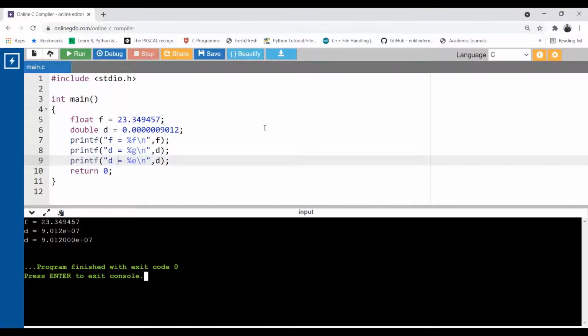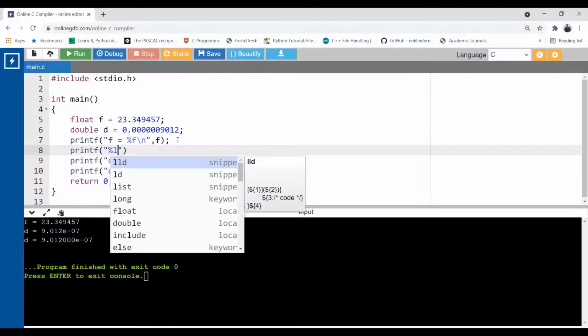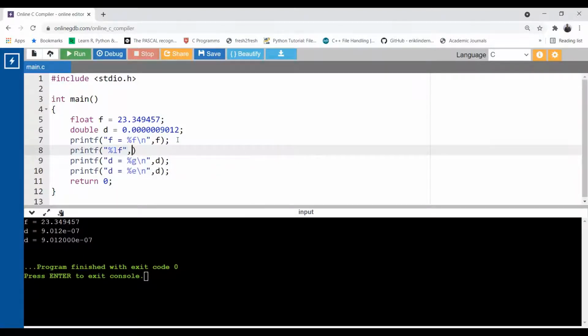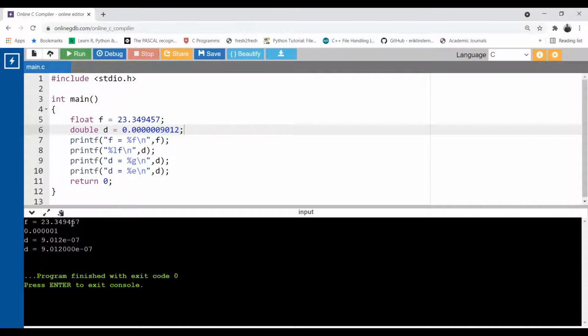Okay, so now let's see what format specifier we can use for the double number. We are using this %lf for the double. Here it is, printf %lf, and now let us use D. %lf is the format specifier for the double data type. We get the very small number within this range only, up to 6 decimal places. It will print only 6 decimal places.